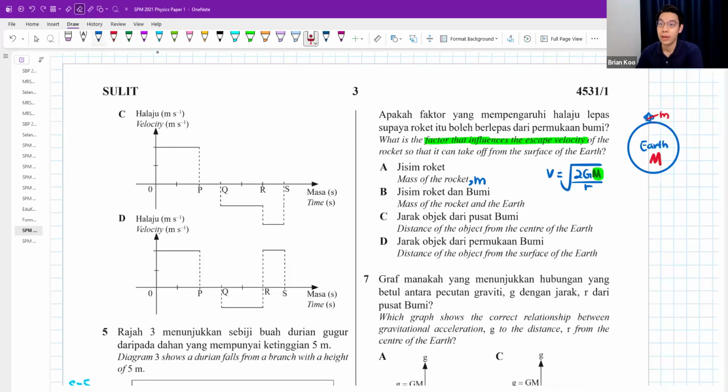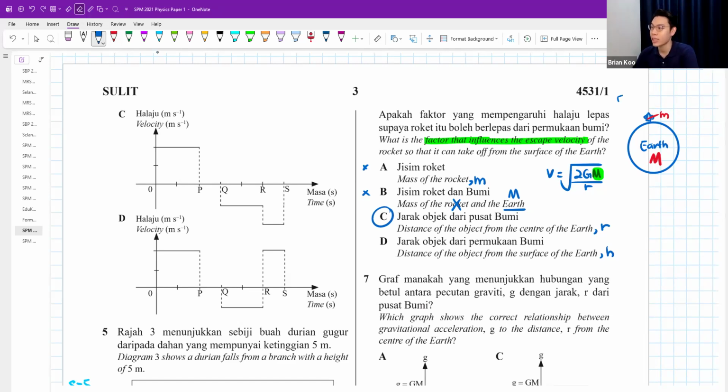Okay, so A is wrong. Mass of the rocket and the Earth is wrong. Only the mass of the Earth. Distance of the object from the center of Earth, that's r. Okay, that sounds correct. Distance of the object from the surface of the Earth, this one is wrong. This one is called h. Answer is C. Now, those of you who are thinking, teacher, what is the difference between r and h?